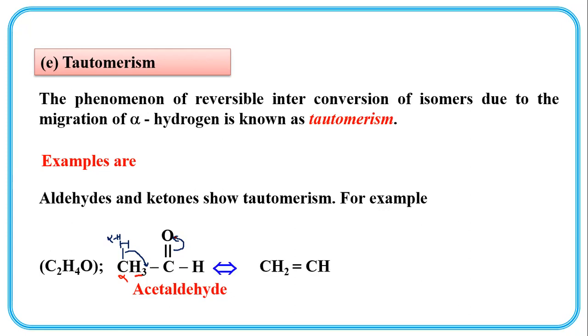So it gives CH2 double bond CHOH. This is called tautomerization. This aldehyde undergoes tautomerization. It is vinyl alcohol, enol.